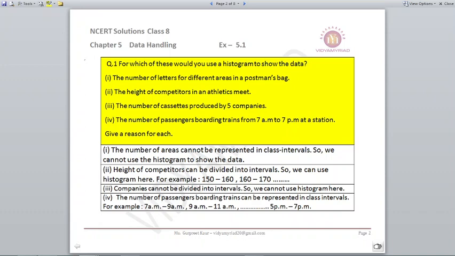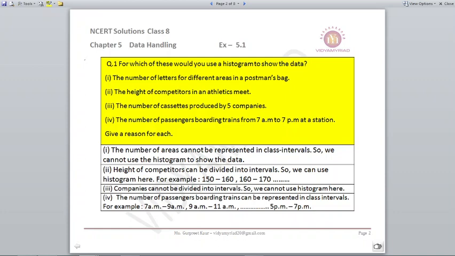The height of competitors in an athletics meet. Yes, for a person, the height has a standard format, you have a limit for this. So I can arrange how many persons there are whose height is between 150 to 160, or 160 to 170, and so on. Number of cassettes produced by 5 companies. That is beyond limits, you cannot limit it into any intervals. So we can say that a histogram cannot be prepared here.